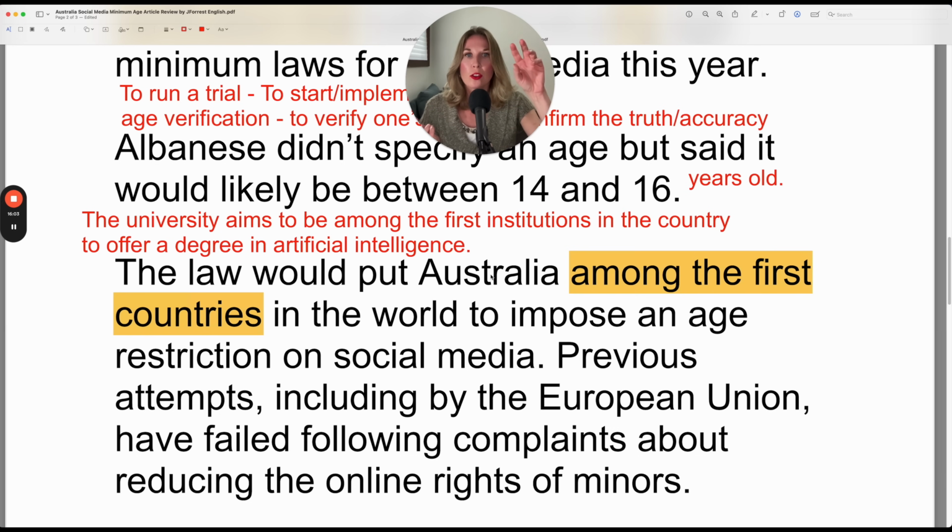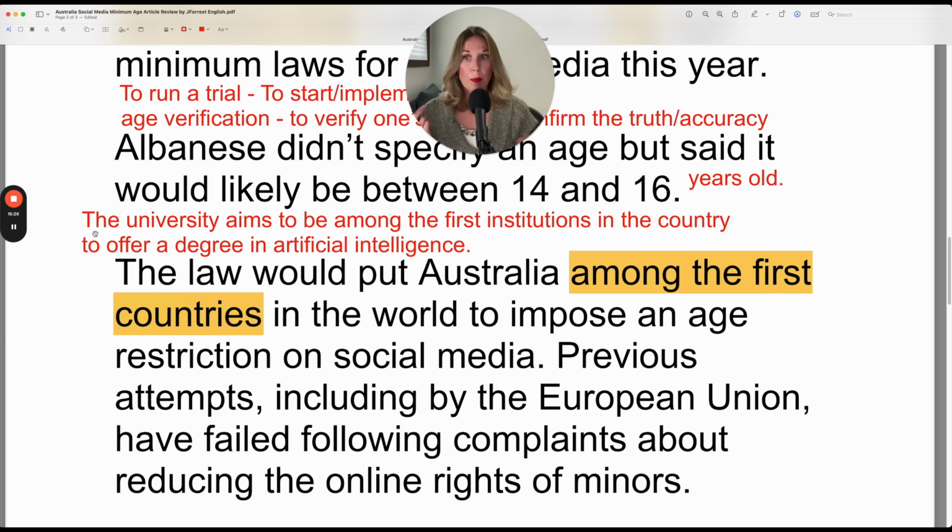So let's say there's 5, since I have 5 fingers. So all of these are different countries that are either considering or have already implemented age restrictions. And one of these 5 is Australia. So that would make Australia among the first countries in the world.